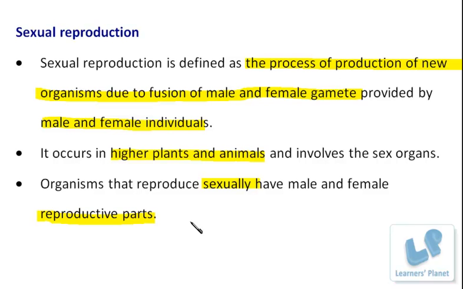So these types of organisms are present in our surroundings, and the process of reproduction takes place in them, of course, by the contribution of the male and female reproductive cells. Which type of cells? The gametes, right? Now let me explain to you how these male and female organisms, which are providing the gametes, help in the process of reproduction.